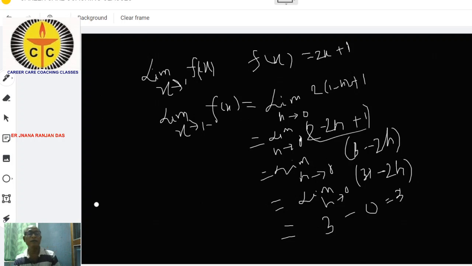Similarly, you can take another step for this. Find the limit as x tends to 1 plus of f(x). In place of x we put x equal to 1 plus h.